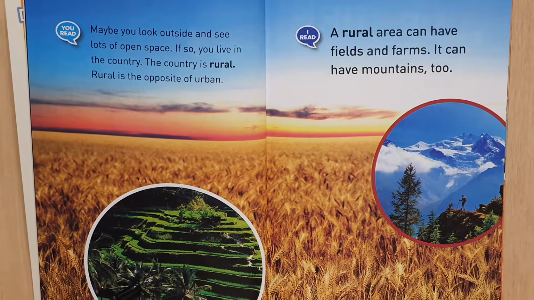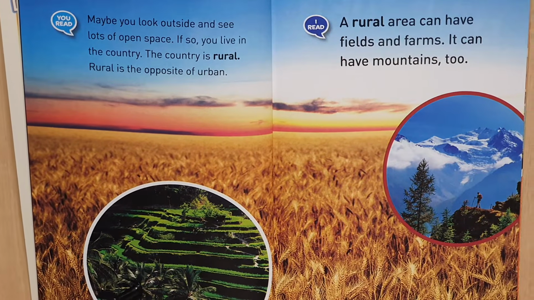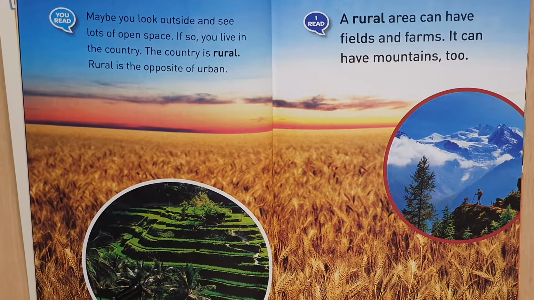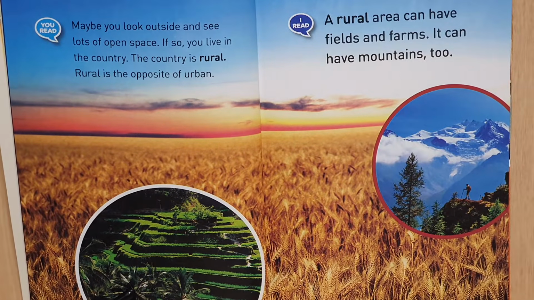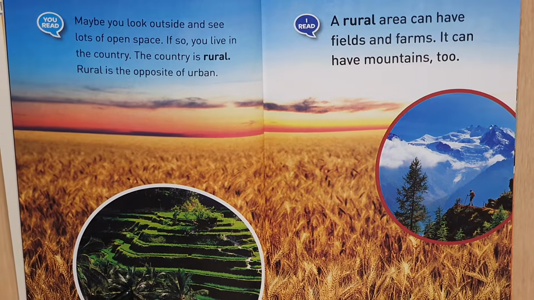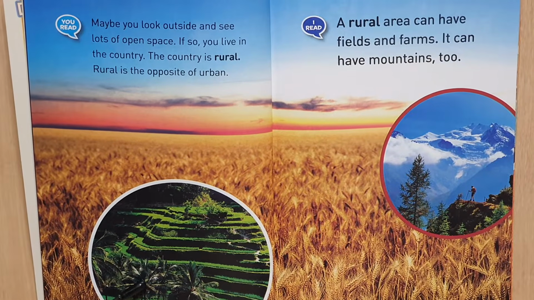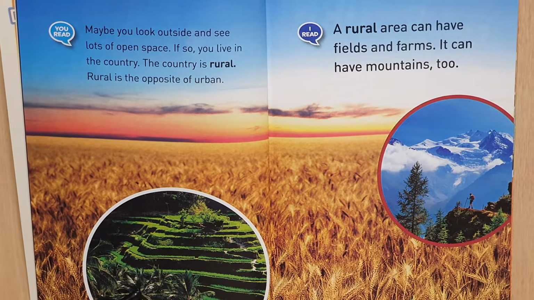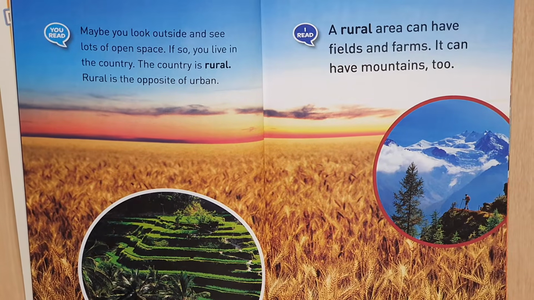Maybe you will look outside and see lots of open space. If so, you live in the country. The country is rural. Rural is the opposite of urban. A rural area can have fields and farms. It can have mountains too.